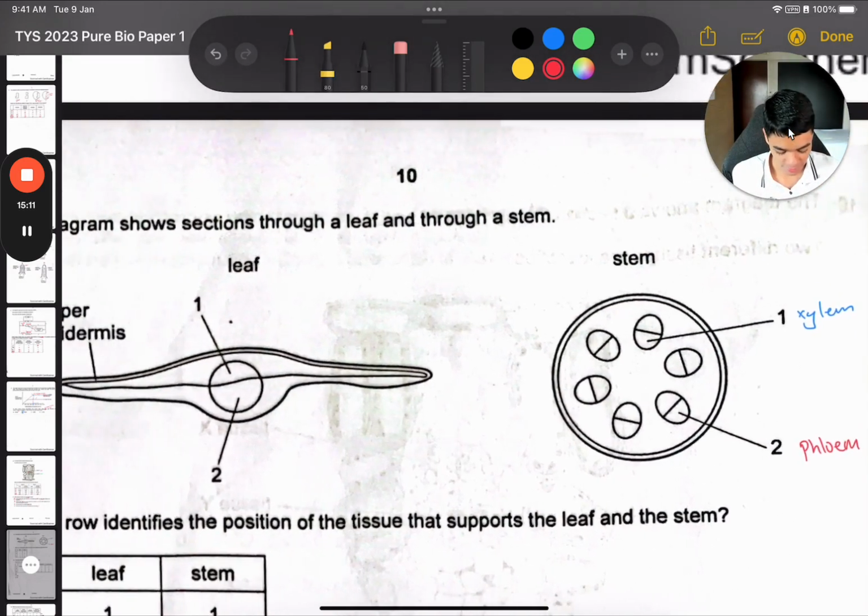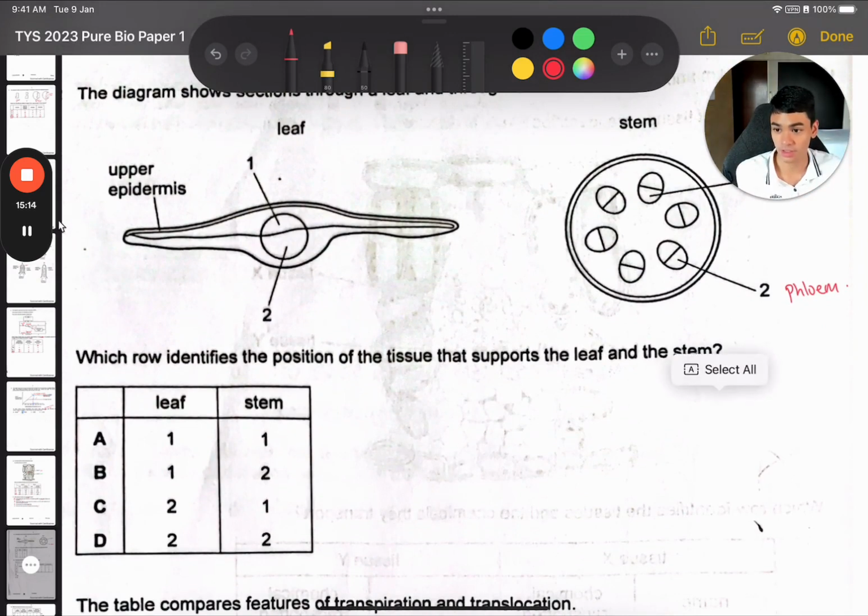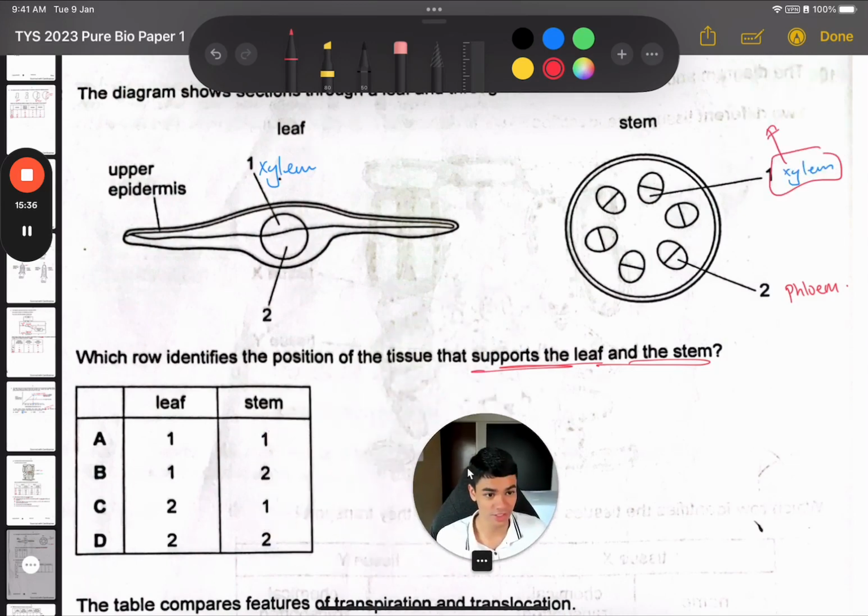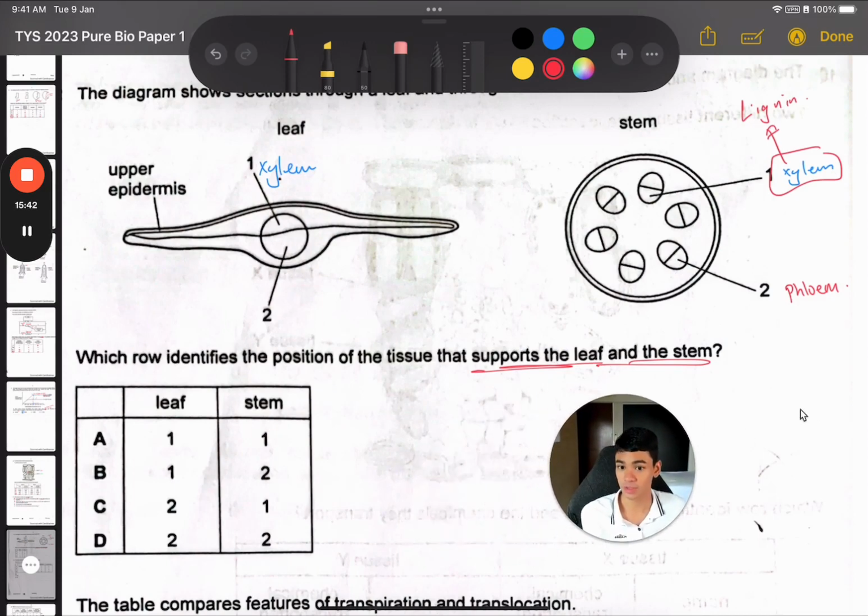Okay, so if number 1 is xylem, then for the leaf, like I said in the earlier question, xylem is on the top and phloem is on the bottom. So they ask you which tissue supports the leaf and the stem. Which tissue has a structural support function? That would be xylem, because xylem has lignin, which can help support the plant. So we're looking for option 1 in both columns, xylem and xylem. That's why the answer will be A.